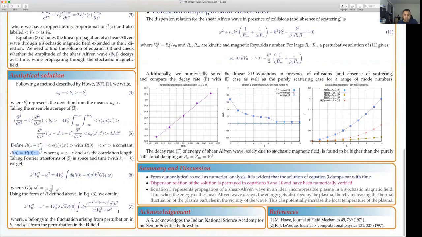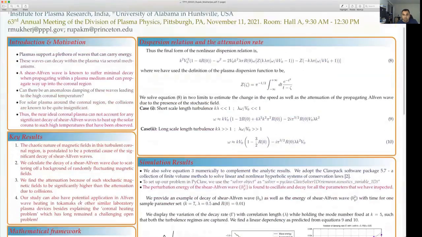So in this equation, equation 7, we need to integrate this quantity, and then it will give us the dispersion relation of a shear Alfven wave propagating in a random, or stochastic, magnetic field in the Z direction.